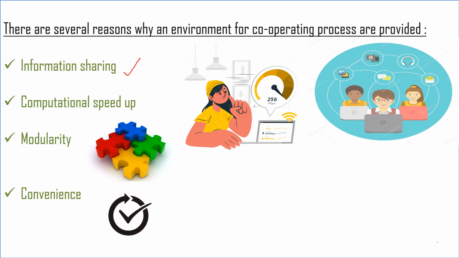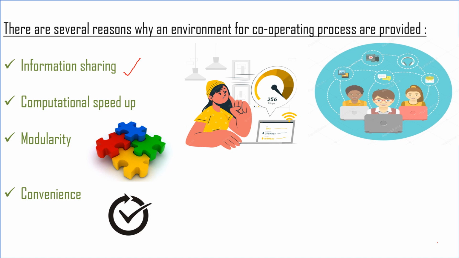As you can see, when the processes are cooperating, when they can affect the working of another process or be affected by another process, in that particular scenario information is shared between the processes. As you can see here in the figure, there are multiple people located at various terminals, and they can share various types of media information, whether it is an image, a video, a sound recording, a text message, or a mail.